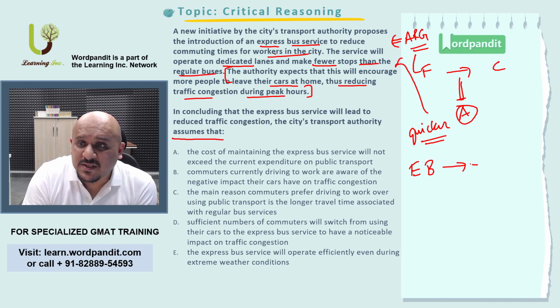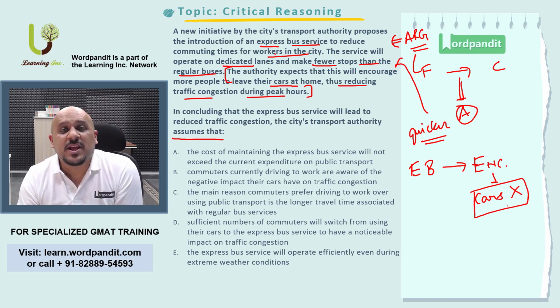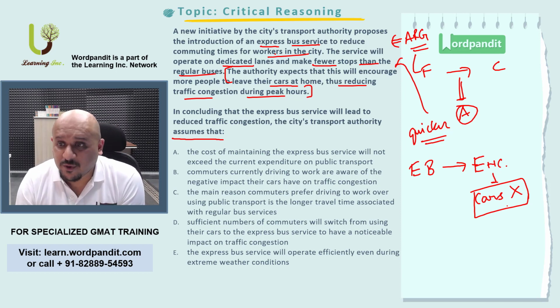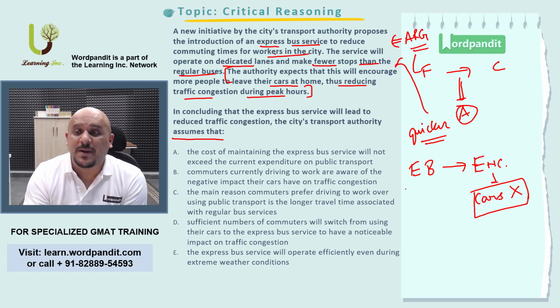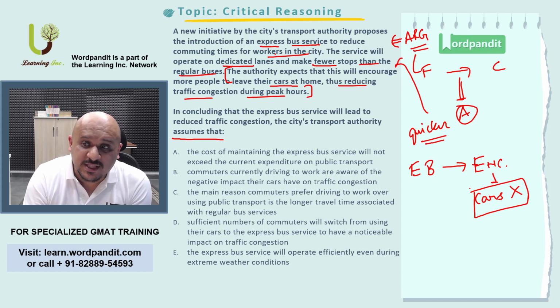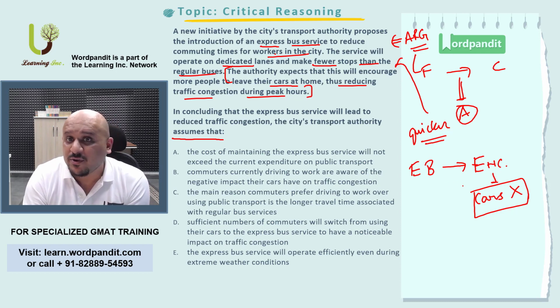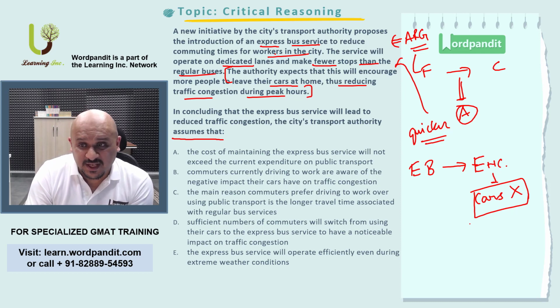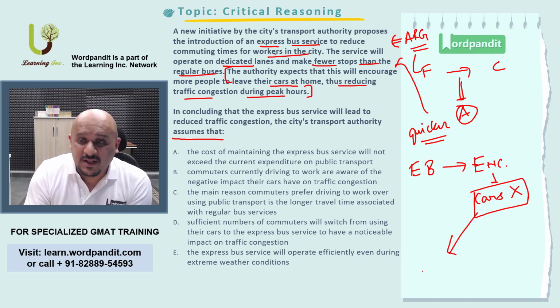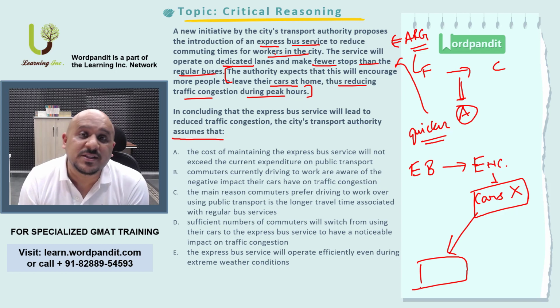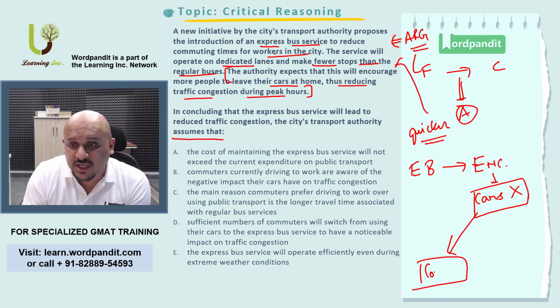This, the authority believes, would encourage people to leave their cars. So all of a sudden, people would be leaving their cars. I'm marking this with cars and a cross. This would encourage people to leave their cars at home, which in other words would imply that people would start using this bus service. And since people would be encouraged to use this bus service, they would thereby reduce the number of cars on the roads and hence reduce congestion.